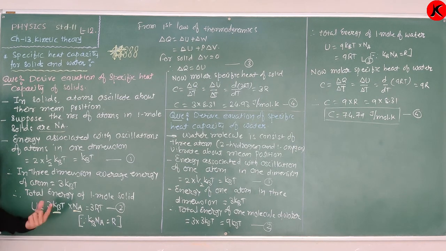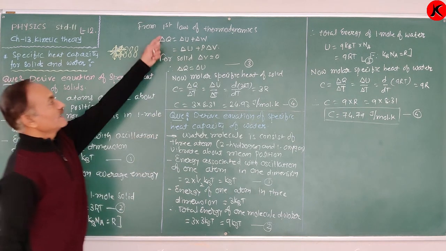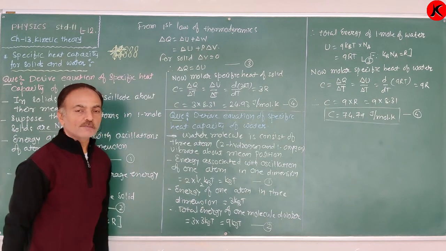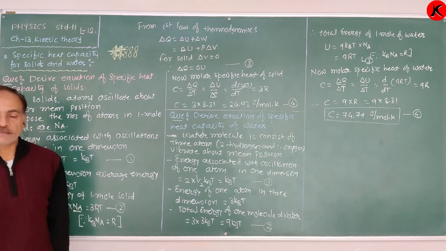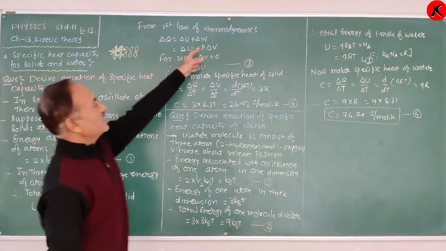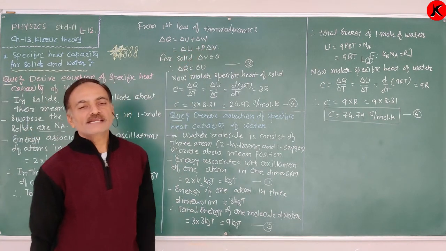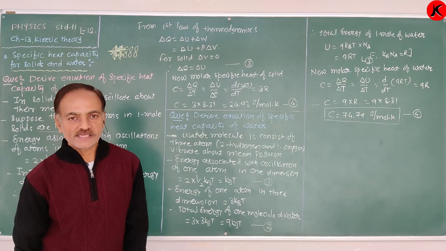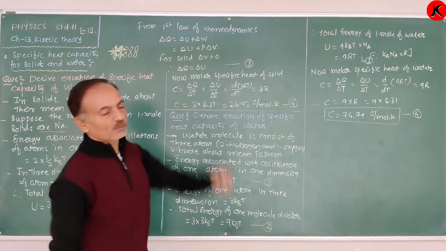Now, in the first law of thermodynamics, delta Q is equal to delta U plus delta W. Delta W is the work done. Work done delta W is equal to P into delta V, at constant pressure.